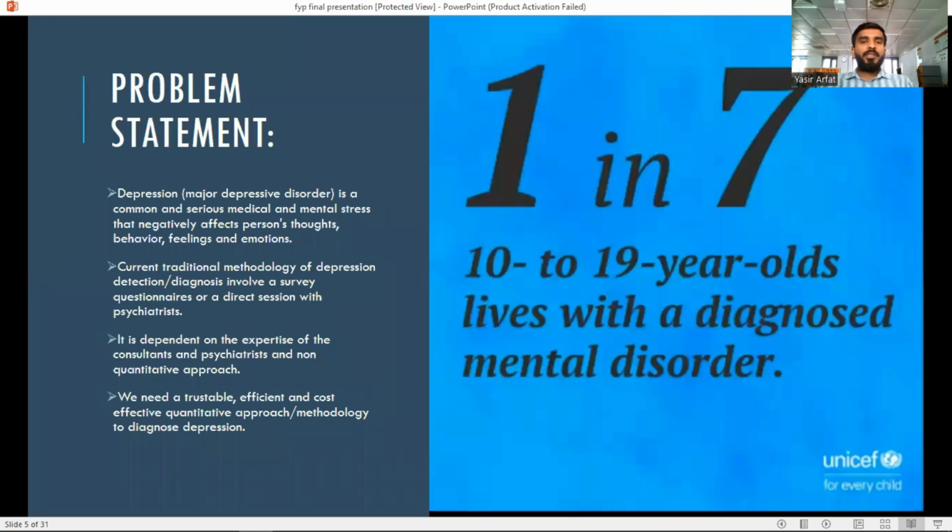Problem statement. The problem statement of our project is that depression is a common and serious medical mental stress that negatively affects a person's thoughts, behaviors, feelings, and emotions. So the current traditional methodology of depression detection is that the patient goes to a psychiatrist, has a questionnaire session, and is asked questions, and then the psychiatrist identifies the depression according to his experience level.